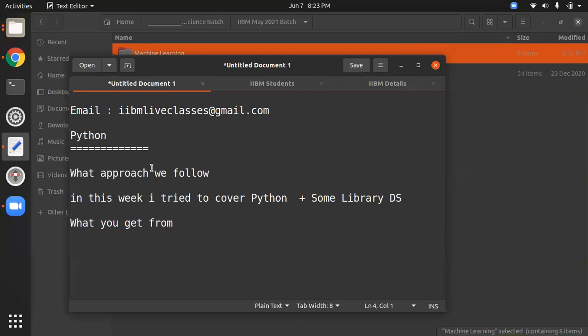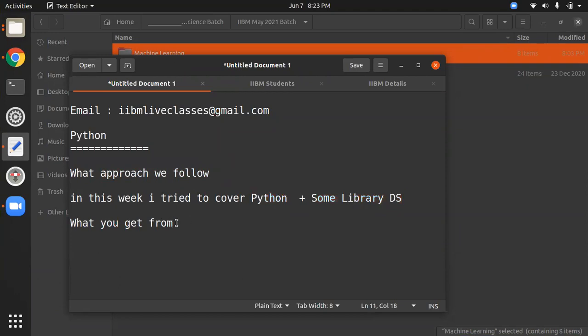All right. So what approach do we follow over here to cover this course? In this week, I will try to cover Python plus some libraries. You will get the names of the libraries. These are four libraries, except Python: NumPy, Pandas, Matplotlib, Seaborn, till Sunday.